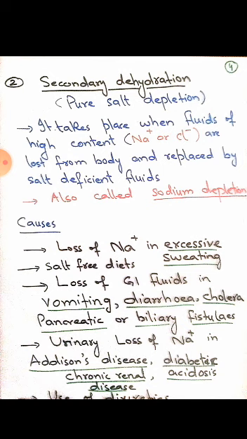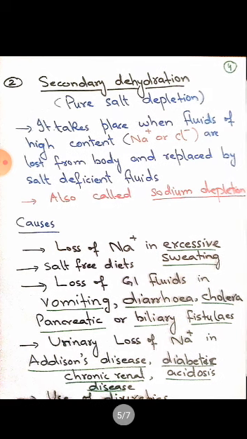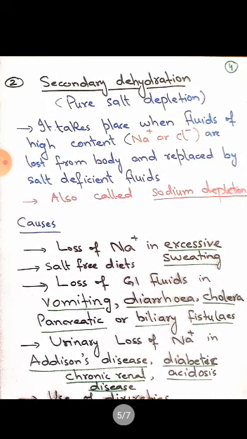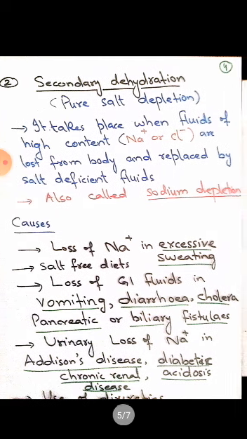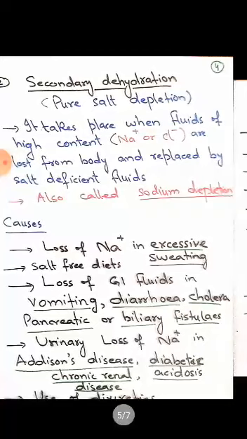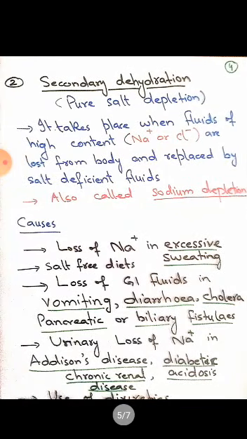It means we should treat this with an electrolyte solution, with a saline solution. So there will be secondary dehydration due to the deficiency of salt, electrolyte, or sodium mainly. Because sodium is the predominant cation of the ECF, secondary dehydration is also called sodium depletion.